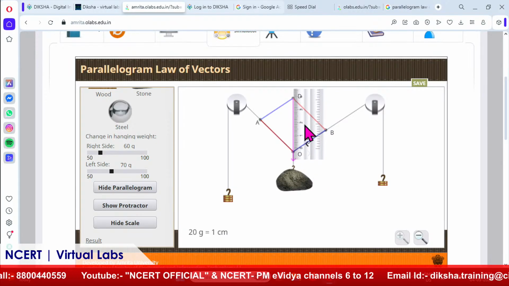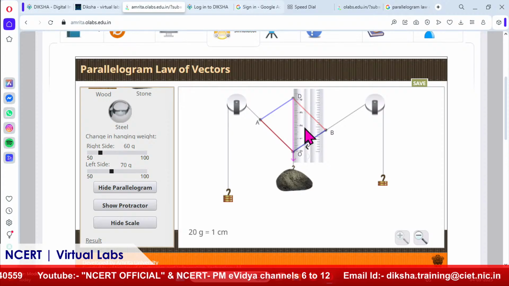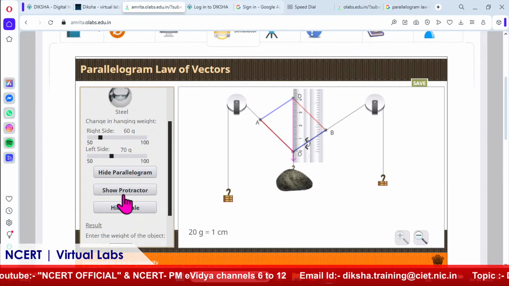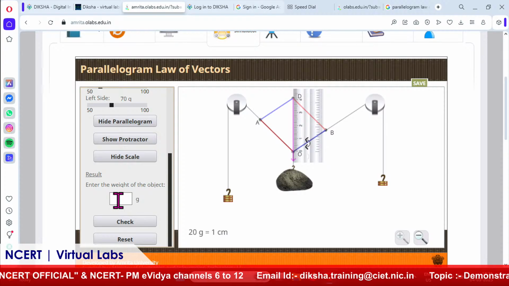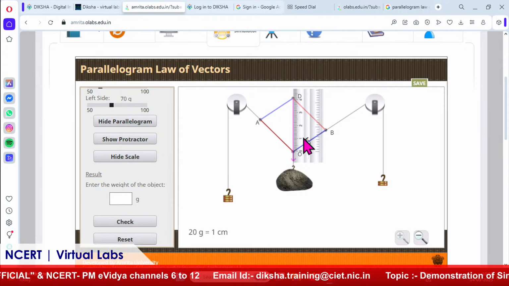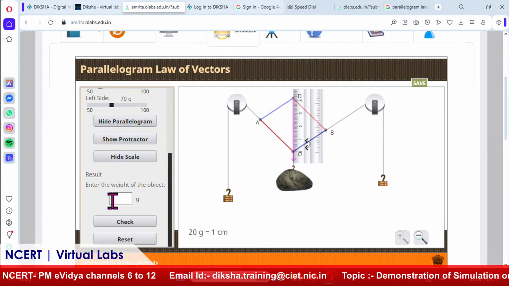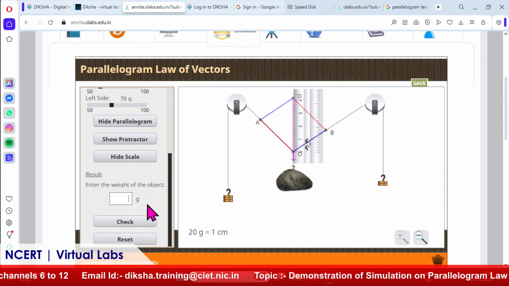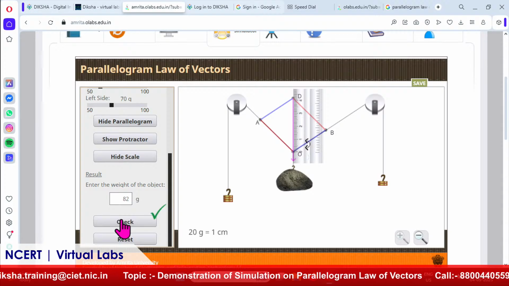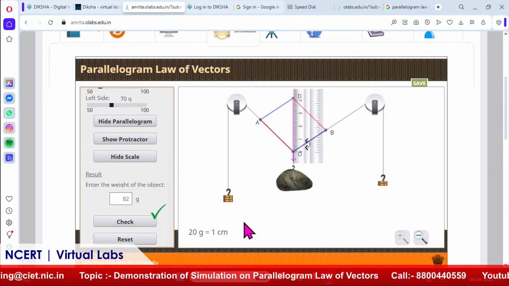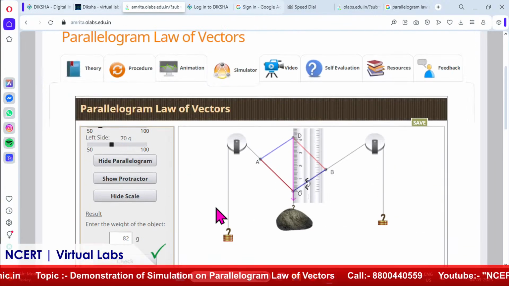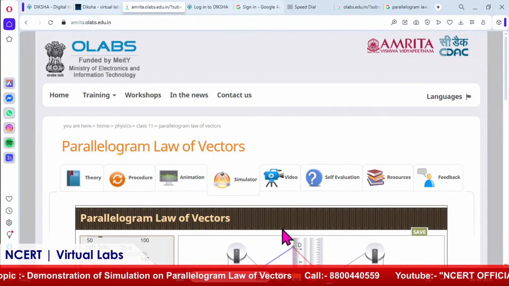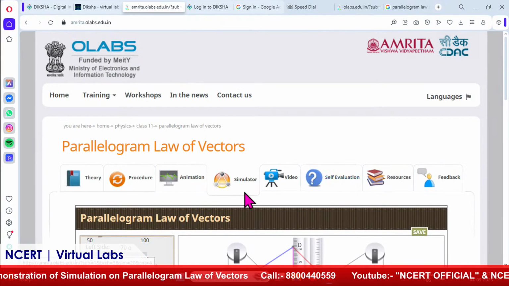It comes out to be how much? We can zoom it and measure it. I'm not able to see exactly, but it is 4.1 something. Let's take 4.1 into 20, approximately. So 4.1 into 2 comes out to be 82. I think 82. Let's check it. Yes, it's correct, 82. So in this way, we can easily calculate the unknown weight, which is the aim of this experiment.